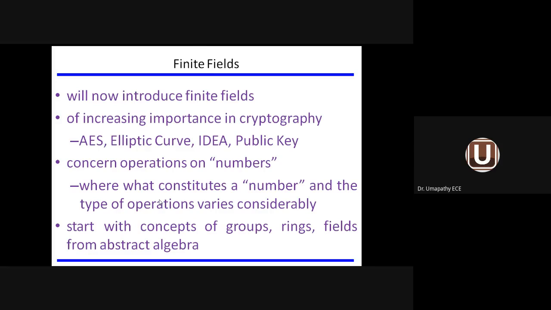This finite field we are going to employ in preparing the encryption algorithm or decryption algorithm, concerning operations on numbers and the type of operations on numbers. Start with the concept of group, ring, field, from abstract algebra. So group, ring, and field are connected with abstract algebra. We are going to use the finite field with respect to these 3 parameters, and these are finding importance in cryptography, especially in encryption and decryption algorithms.